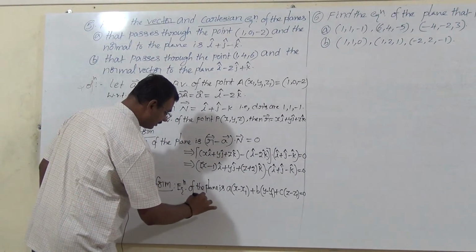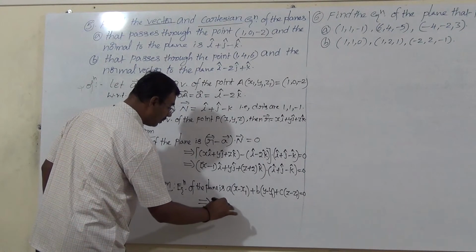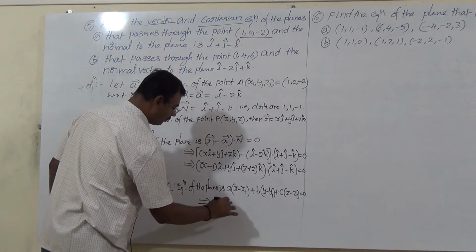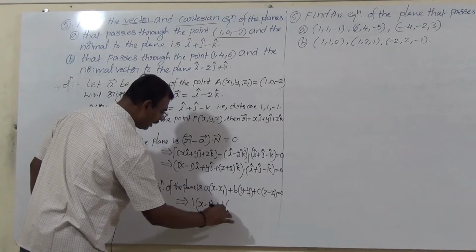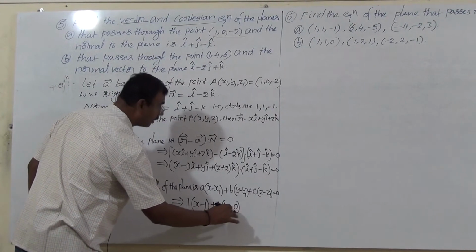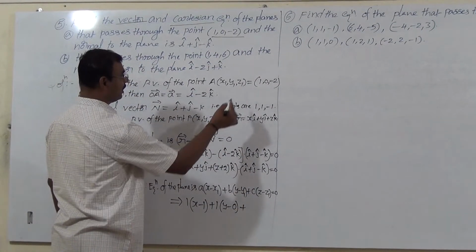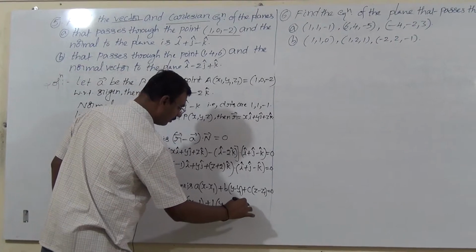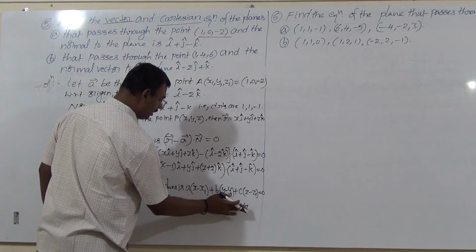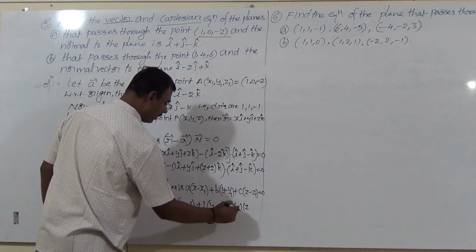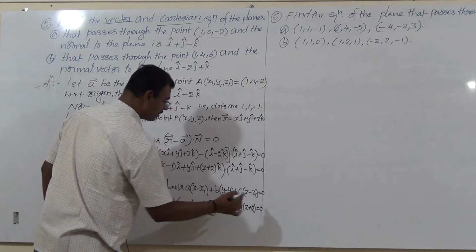So a is 1, (x minus 1), plus b is 1, (y minus 0), plus c is minus 1, (z minus (-2)), z minus minus 2 becomes plus 2, equals 0.